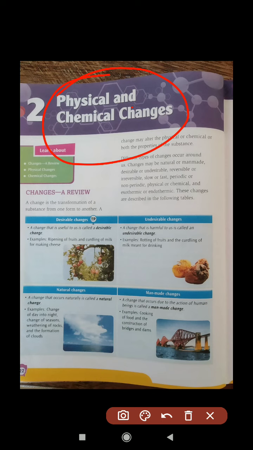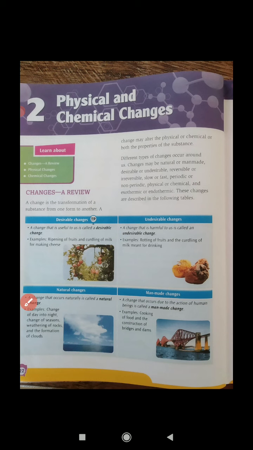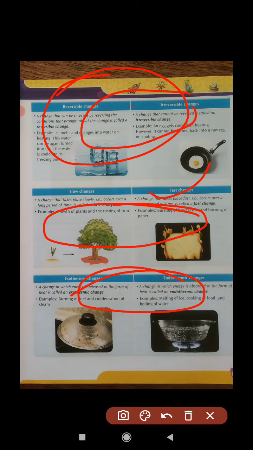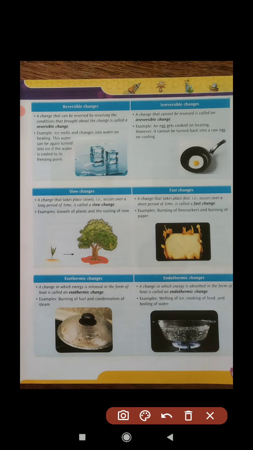So all the changes, all the things happening around us, are categorized as desirable, non-desirable; natural, man-made; reversible, irreversible; slow, fast; endothermic, exothermic. So students, one change can belong to these 3 or 4 categories. One change can be irreversible, endothermic, or exothermic, or fast, together. Any one change can happen together in the same way.